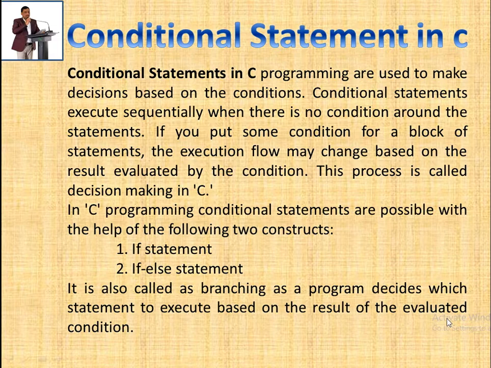Suppose the condition is true, then it will execute the statements in the if block, or otherwise in the else block, depending upon the constructs, whether we have used the if statement only, or the if and else statement. So this is all about the conditional statements in C.